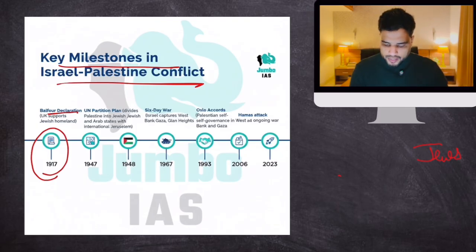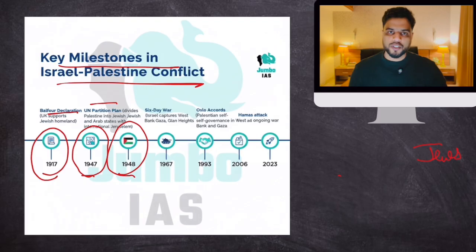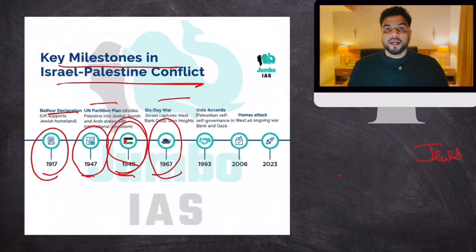From then onwards, there was the 1947 UN partition plan, which was not acceptable to Arab states. So in 1948, Arab states, Lebanon, Syria, attacked Israel, they got defeated, and Israel was born. Then in 1967, the Six-Day War, again Israel versus the Arabs, and Israel won. Then the conflict still persisted. Palestinian protesters were still protesting.